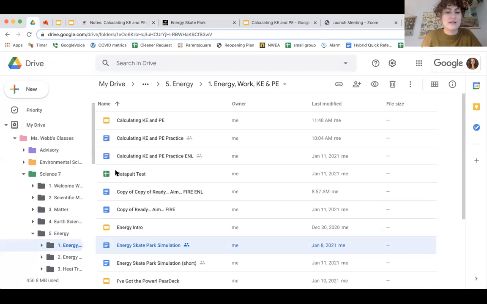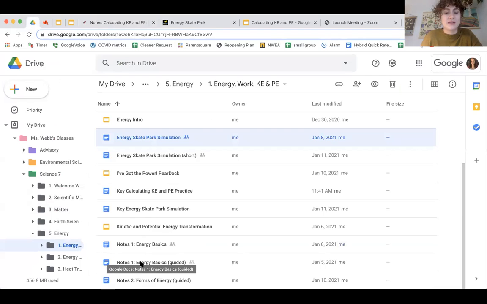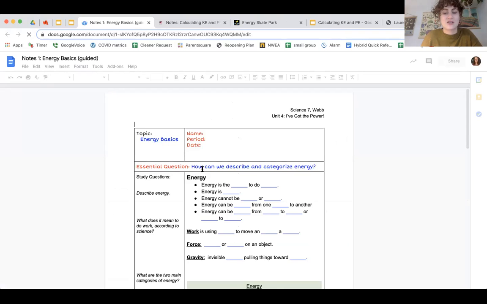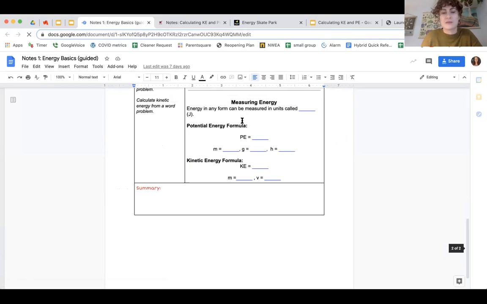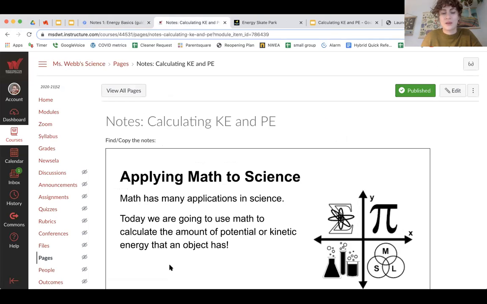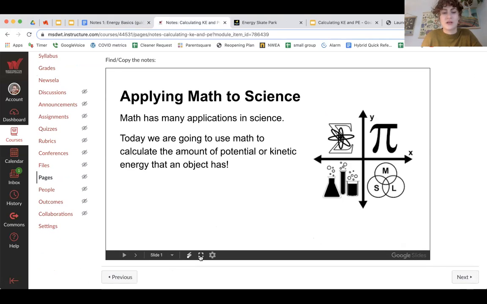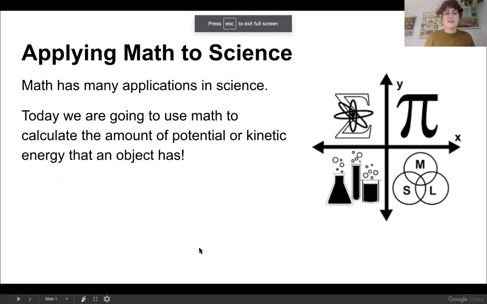This module here today is the last section of our Notes 1, Energy Basics. So make sure you get these out. Notes 1, Energy Basics. They should be in your I've Got the Power folder, Unit 4. We're doing the bottom section, Measuring Energy. All right, so here we go. Applying math to science. Math has many applications in science. Today we're going to use math to calculate the amount of potential or kinetic energy that an object has.